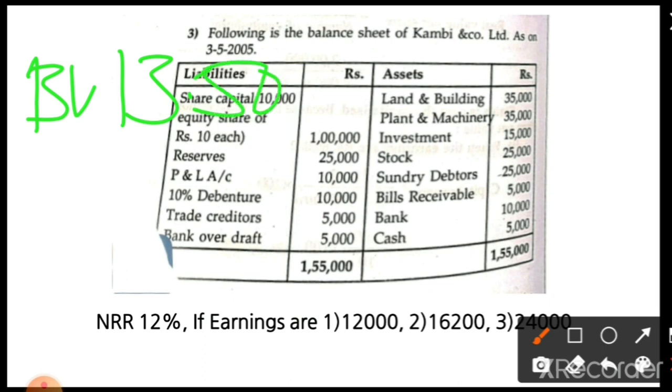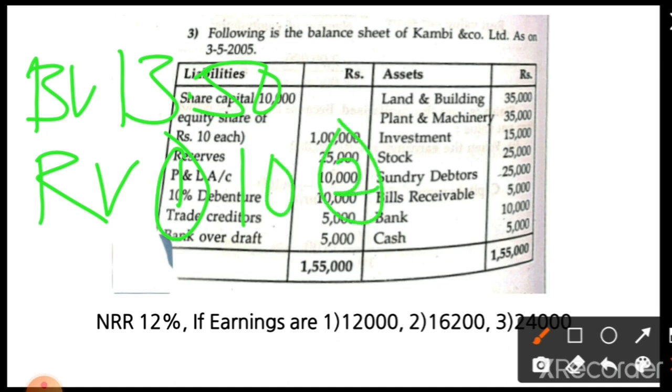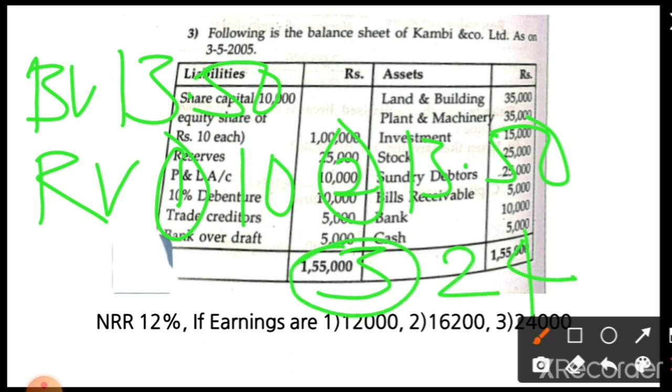In the first case the real value will be 10. In the second case the real value will be 13.50. In the third case the real value will be 24 rupees. You have to calculate.